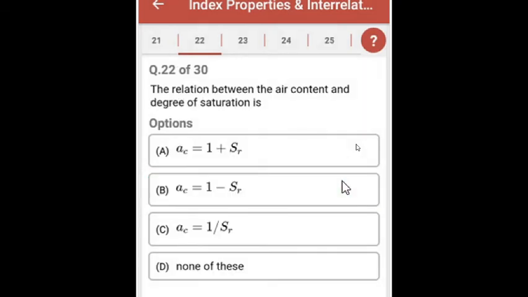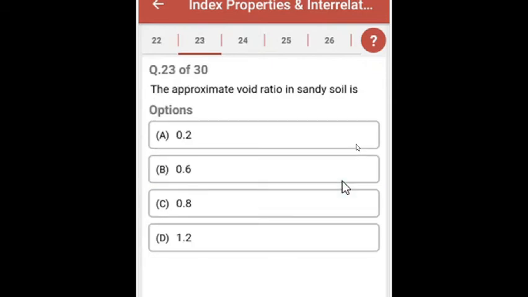Question 22. The relation between the air content and degree of saturation is, and the answer is ac, denoted as air content, is equal to 1 minus Sr. Sr is denoted as degree of saturation. Next question is question 23. The approximate void ratio in sandy soil is 0.6.